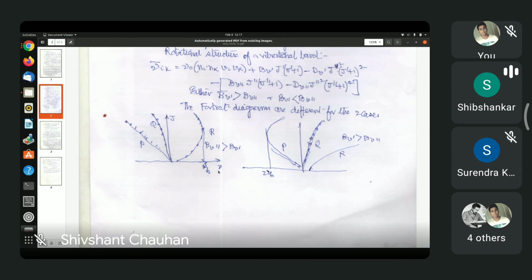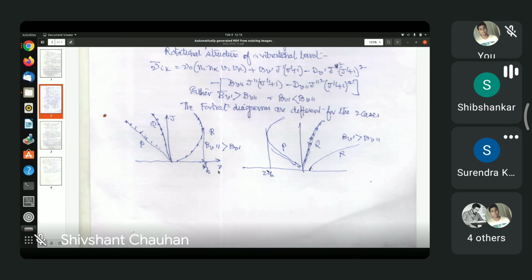The P branch will be different from the R branch. In the P branch, the quantum number decreases by 1, so the P branch is on the lower frequency side. In the R branch, the quantum number increases by 1, so the R branch will be on the higher frequency side. And in between, there will be a Q branch. In the Q branch, there will be no such drastic changes. The line frequency will not change much.